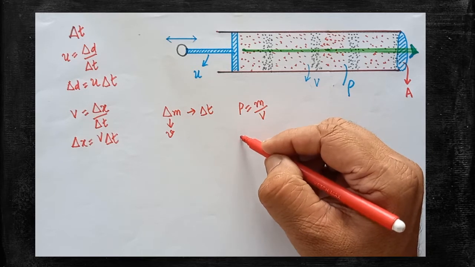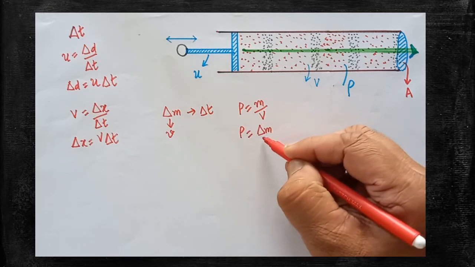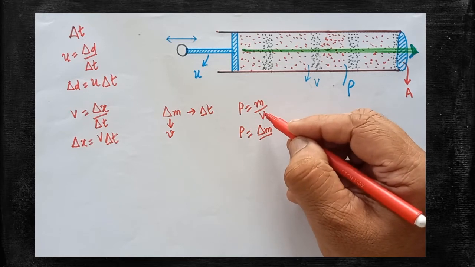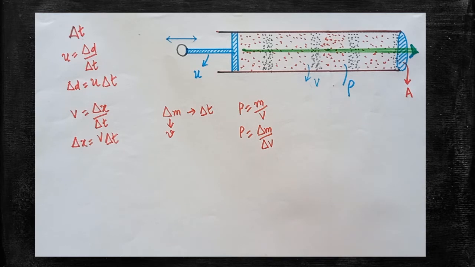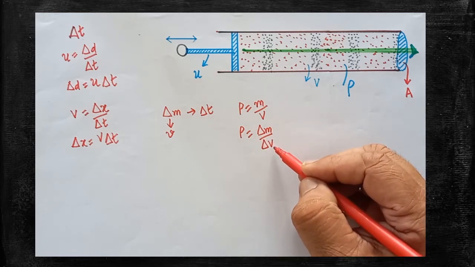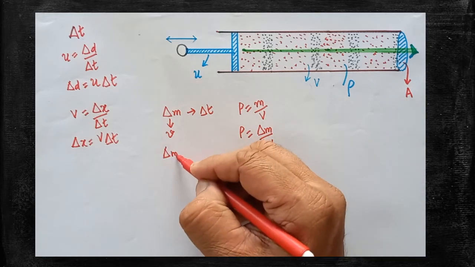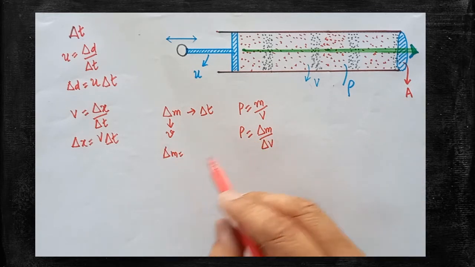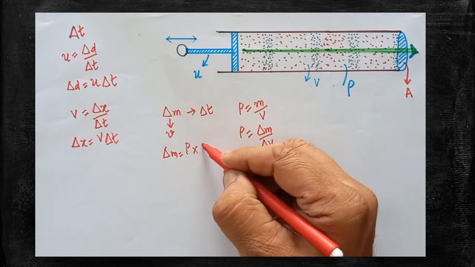Slightly alter the formula. Rho is equal to del m divided by the change in volume, therefore we can write it as del v. Rho, density, is equal to del m divided by del v. How to get del m? Just interchange the factors: del m is equal to rho into del v.